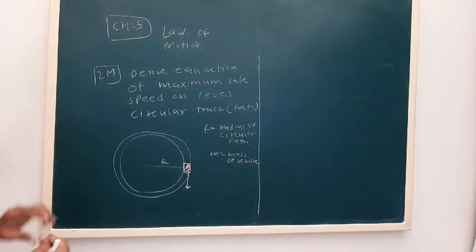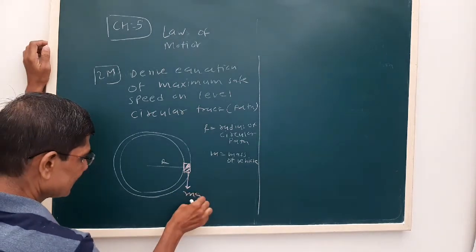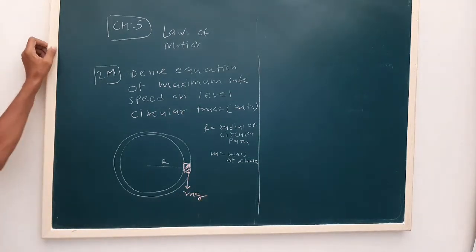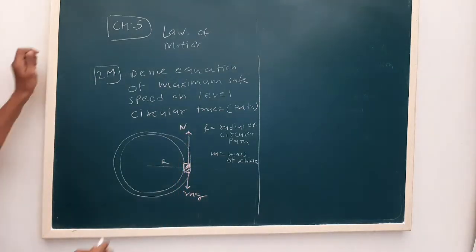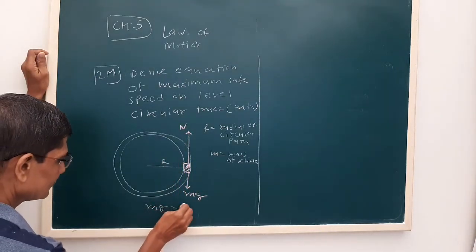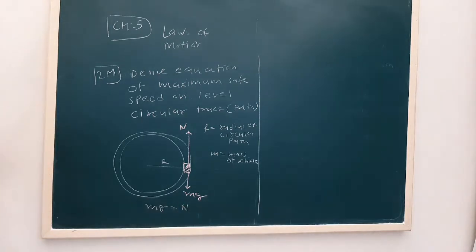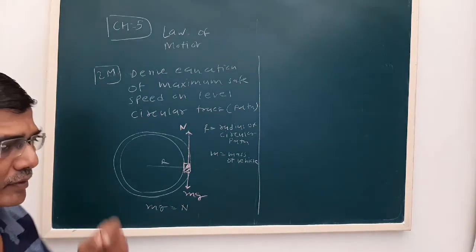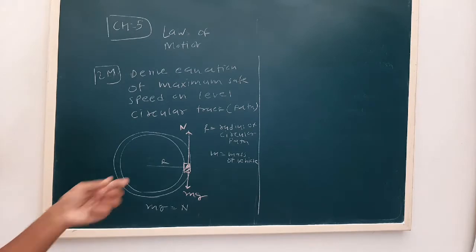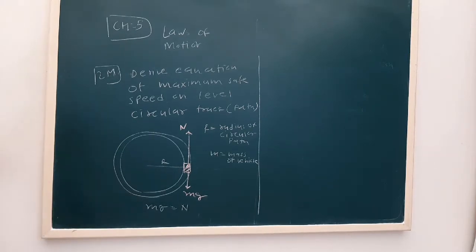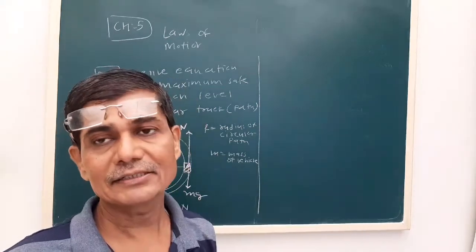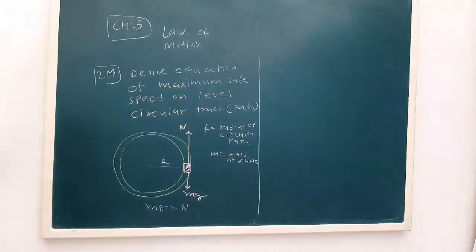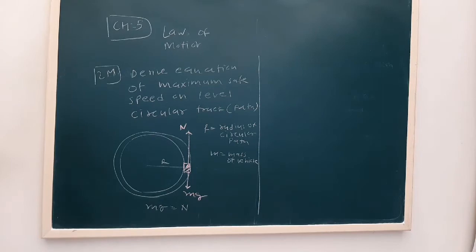Now see, the weight of the vehicle is mg, balanced by the normal reaction N. That is a condition of equilibrium: mg is equal to N. Now the centripetal force provides the necessary force. The centripetal force is provided by friction for motion of a vehicle on a circular path.